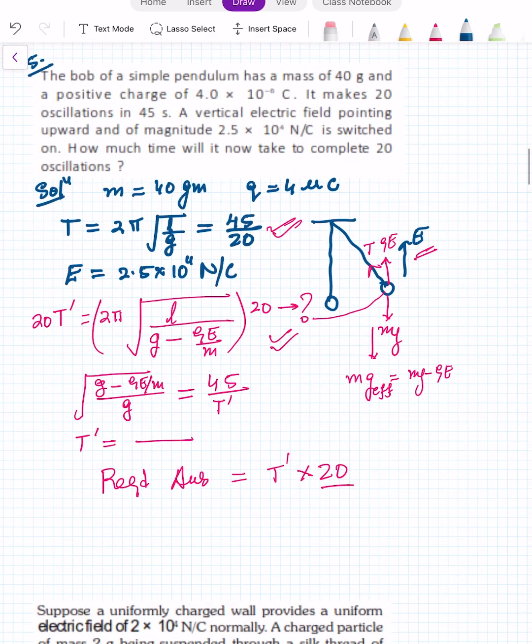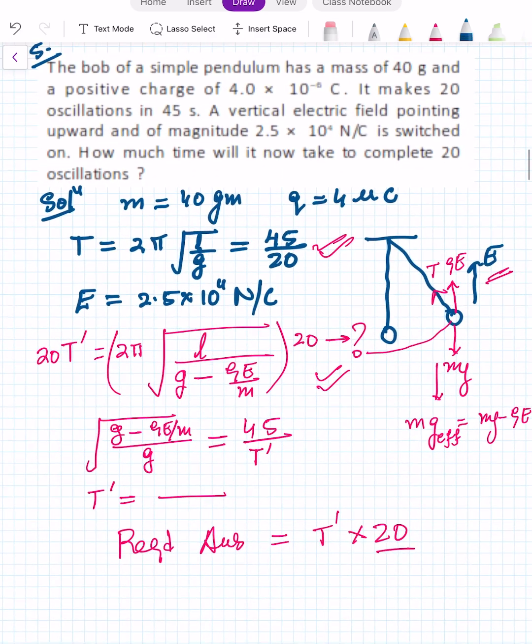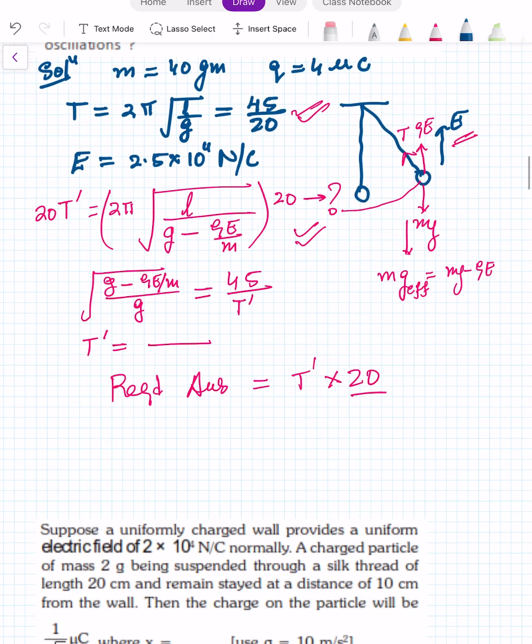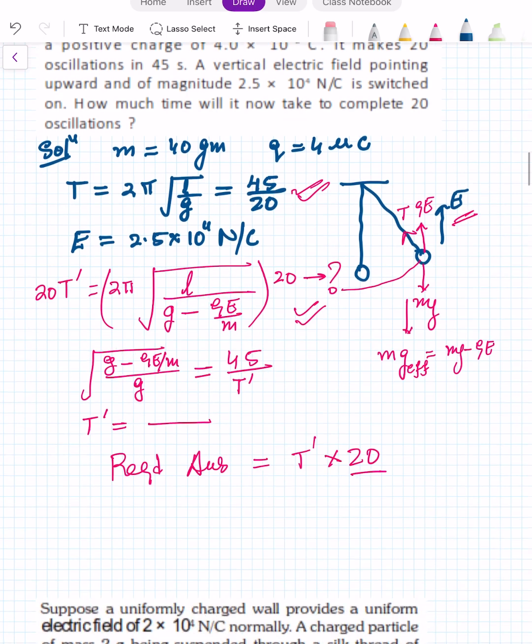Now here also you see there's nothing very critical, only you must know what is the g effective under some cases. A similar type of question has been asked in JEE Main when the pendulum is in a horizontally accelerating car. Then the g effective in that case will be under root g square plus a square. So those types of questions are there. Now let's come to the next question.